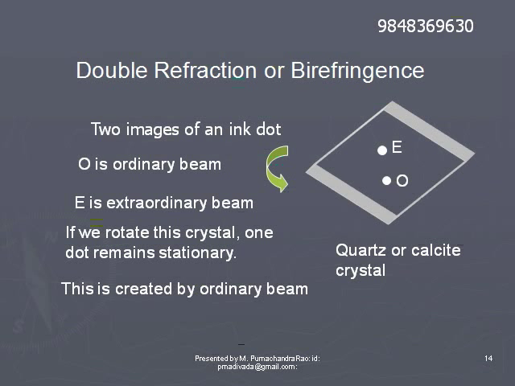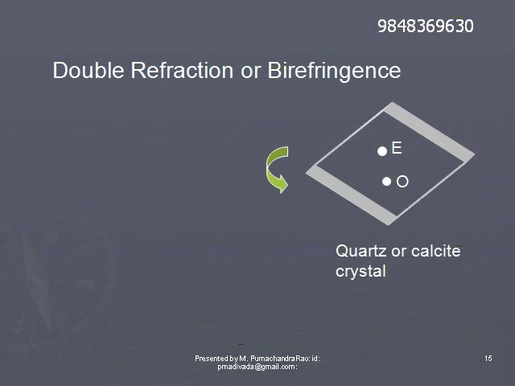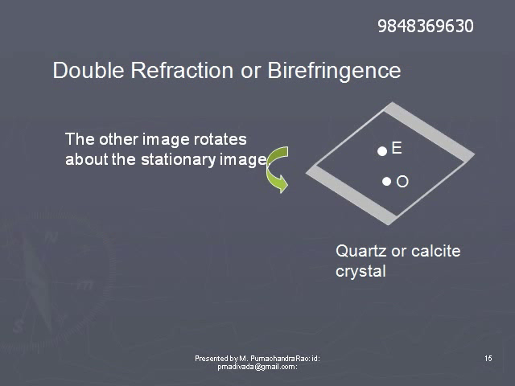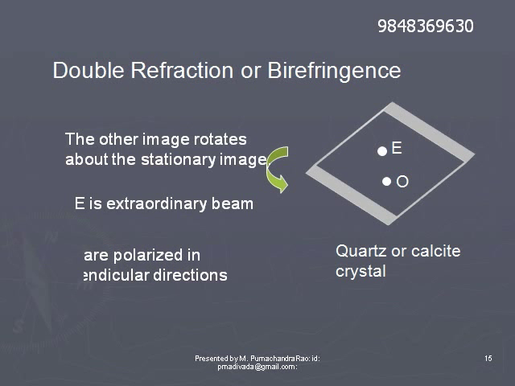When we rotate this crystal, one dot remains constant. That dot is known as the ordinary beam dot. Another image rotates about the first image. Such an image is produced by the extraordinary beam. So we notice two images by a crystal.